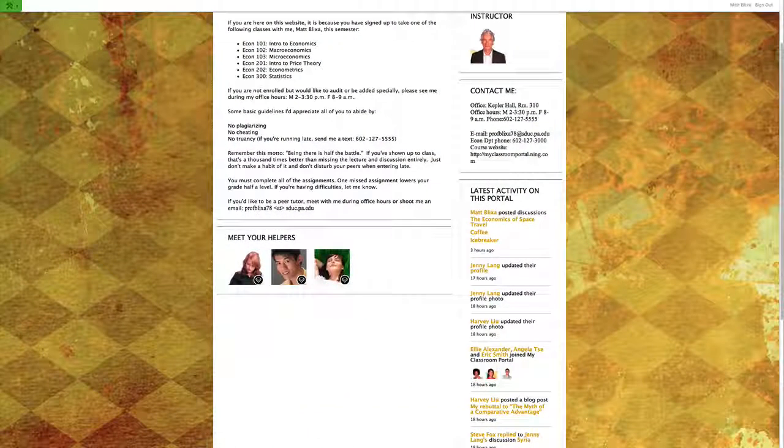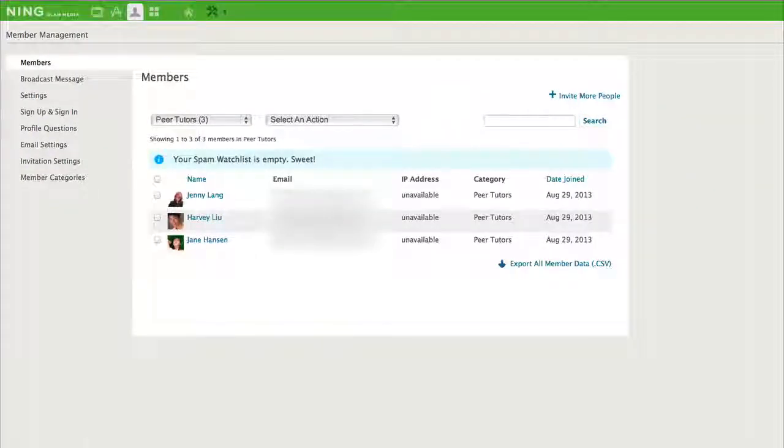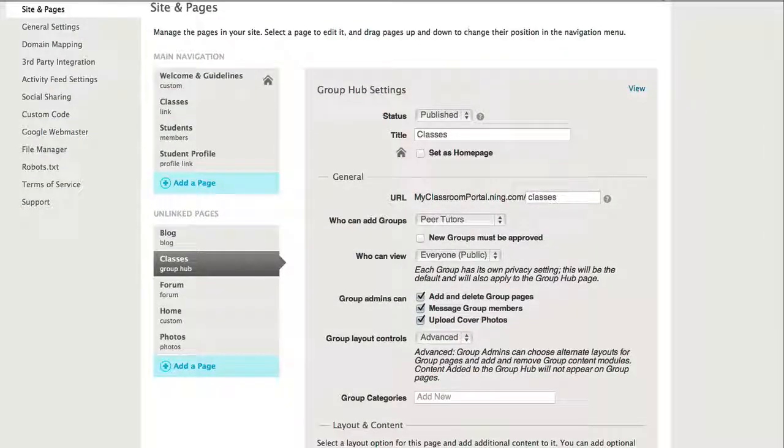A handful of my brightest students help me out with their peers by holding peer tutoring sessions. I've added them to a member category, and I've set up my group hub permissions to enable these kids to create their own groups for that particular purpose. You should see the brilliance that goes on in these groups.